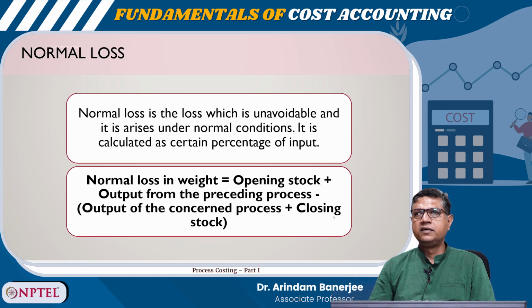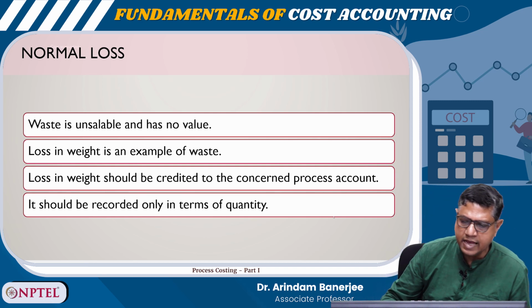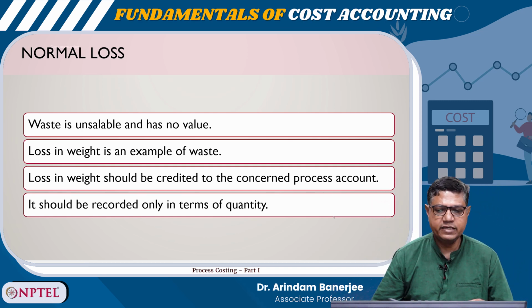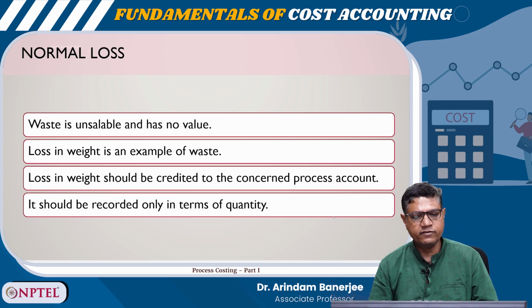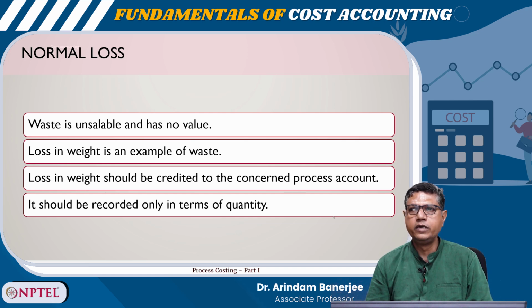So, normal loss is the loss which is unavoidable and it arises under normal conditions. It is calculated as a certain percentage of input. Normal loss in weight is equal to opening stock plus output from the preceding process minus output of the concerned process plus closing stock. Normal loss waste is unsellable and has no value. Loss in weight is an example of waste. Loss in weight should be credited to the concerned process account. It should be recorded only in terms of the quantity.